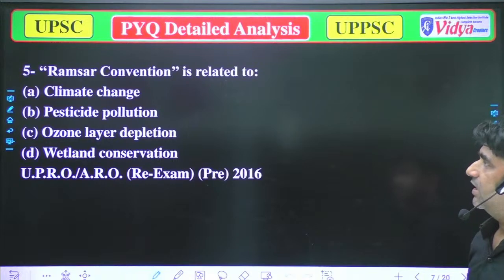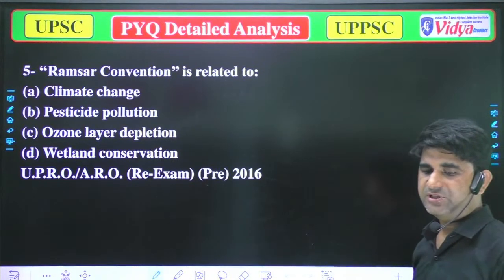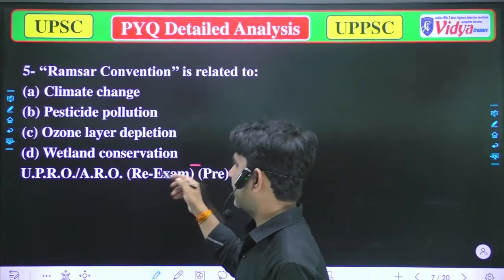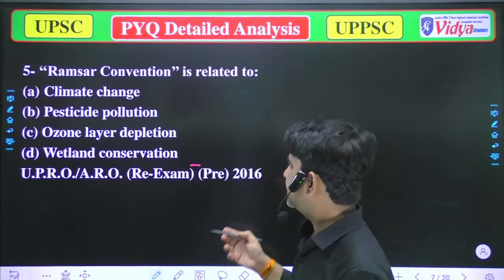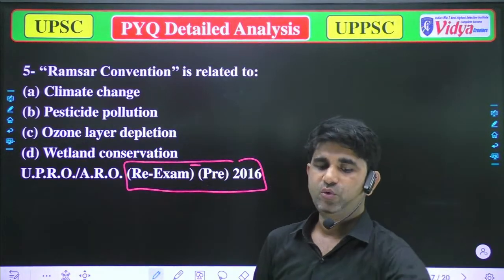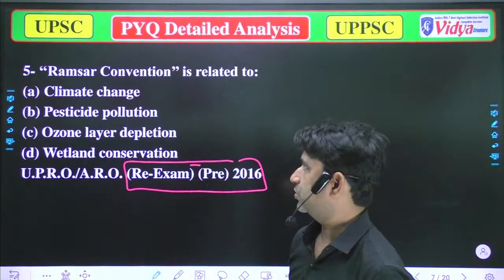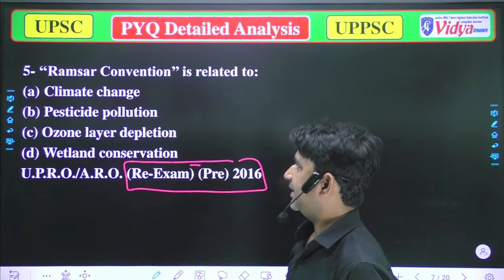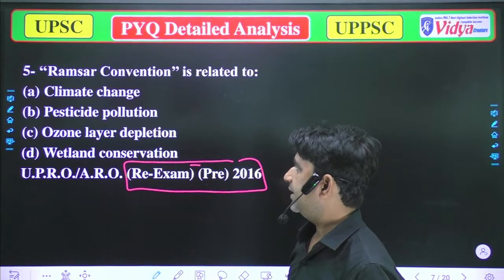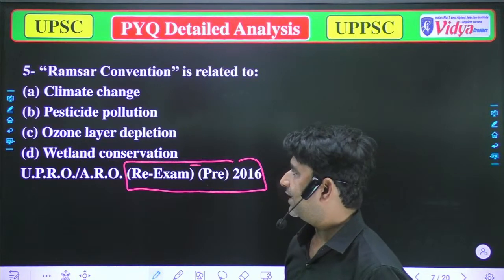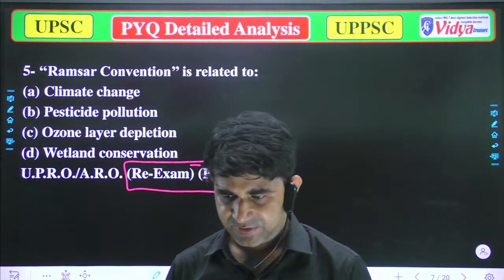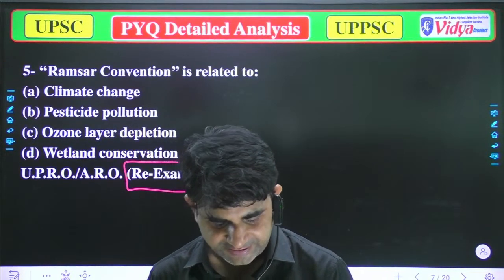Ramsar Convention is related with, and our options are: that question was asked in UPPSC RO ARO re-exam in 2016, so now you can correlate that it's an important question. Our options are A, climate change, B, pesticide pollution, C, ozone layer depletion, and D, wetland conservation. Anyone who is live, please try to tell me what will be the correct option.